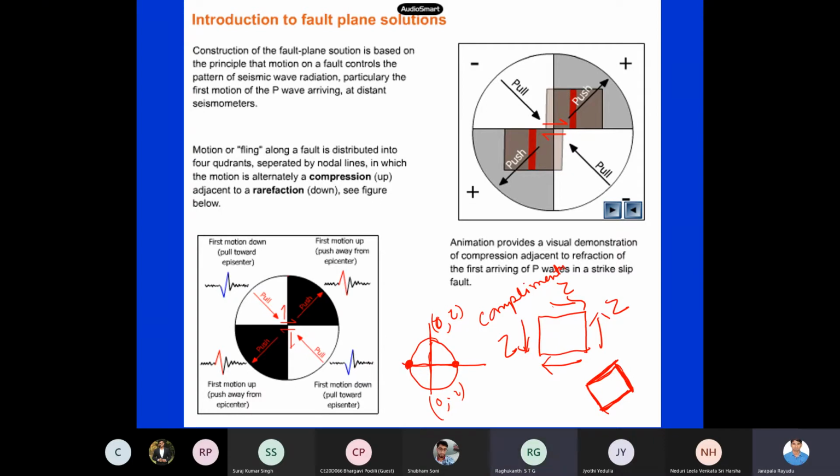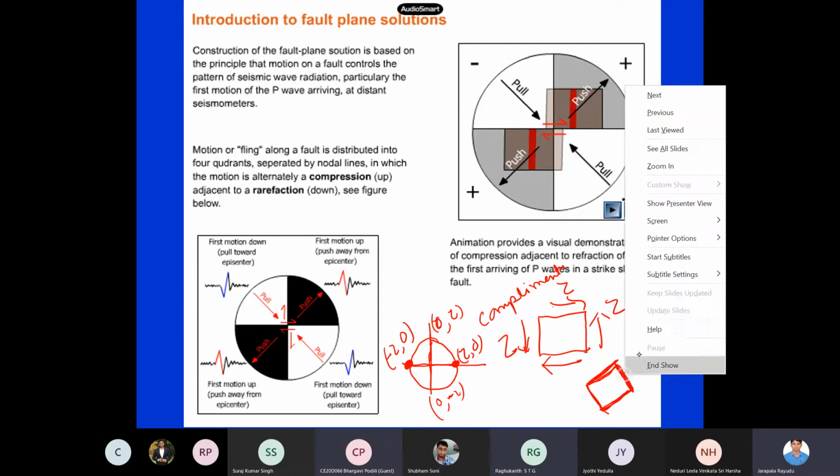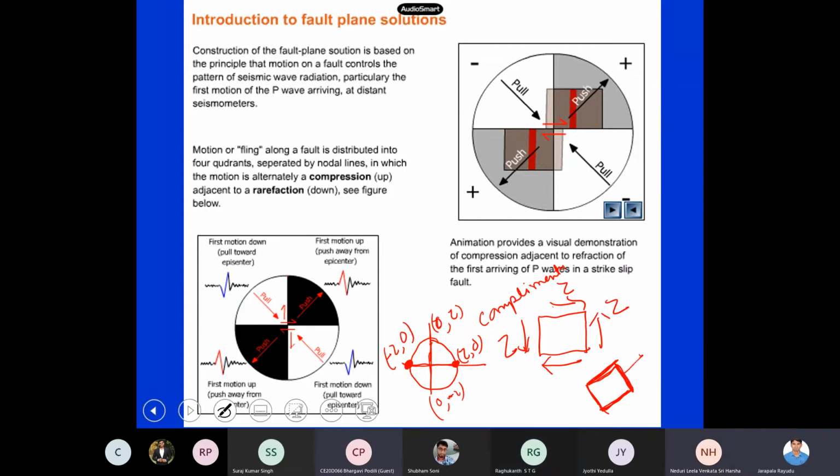Tension. See here the Mohr circle, 0 tau, 0 minus tau. So this is for pure shear. So on the 45 degrees plane, what are the stresses? One is tau comma 0, the other side it is minus tau comma 0. So what does it tell you? On one plane it is compression, on the other it is tension. So one side it is tension, the other side it is compression at the 45 degrees plane. That is what we say.